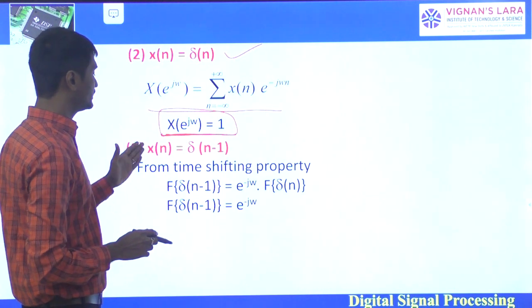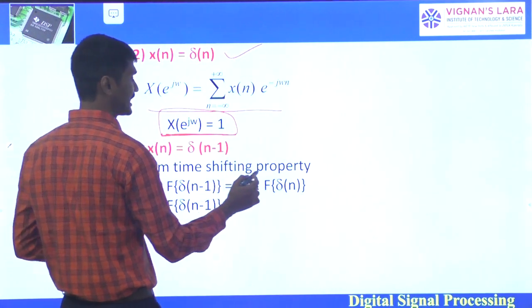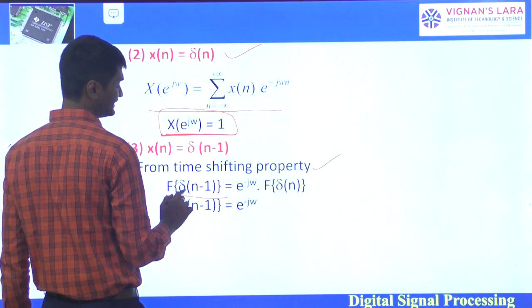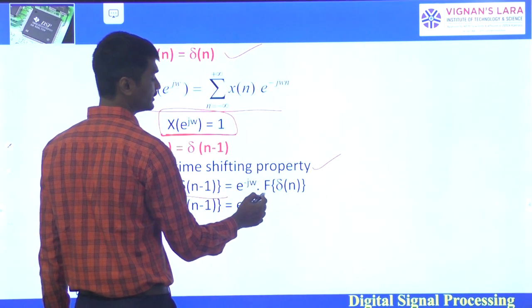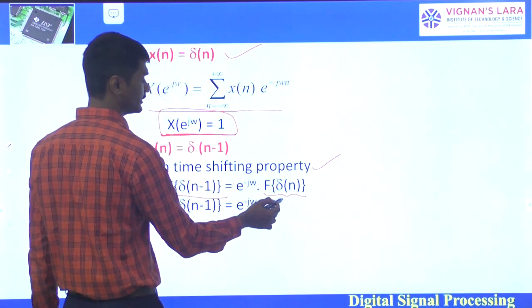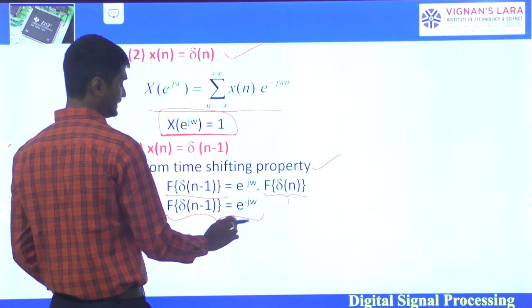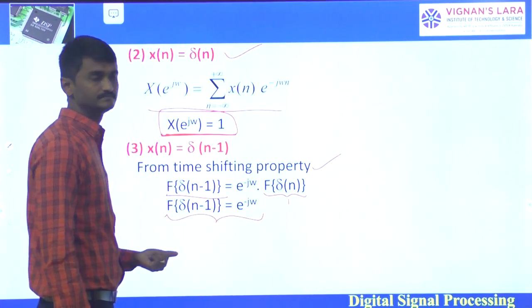Similarly, the Fourier transform of the shifted unit impulse function: from the time shifting property, the Fourier transform of del of n minus 1 is e power minus j omega times the Fourier transform of del of n. The Fourier transform of del of n is 1. So the Fourier transform of del of n minus 1 is e power minus j omega.